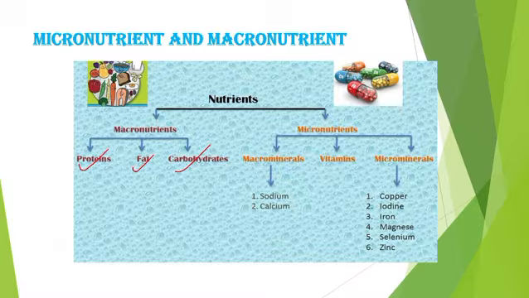Got it? And micronutrient means minerals and vitamins are required in minute quantities, means smaller amounts. They are called micronutrients. Macronutrients and micronutrients are both important for our food.